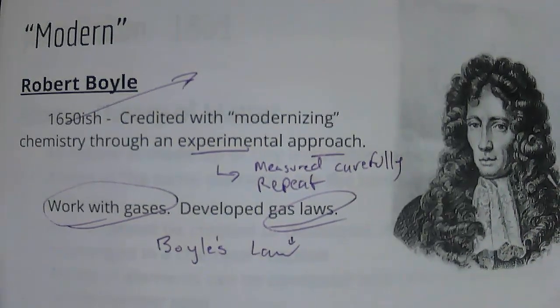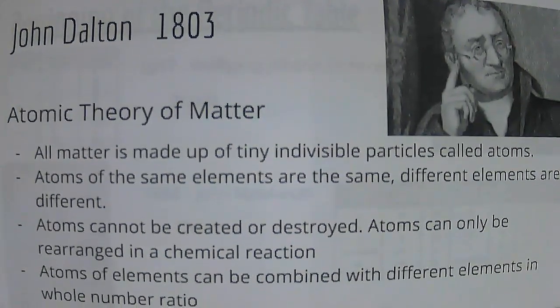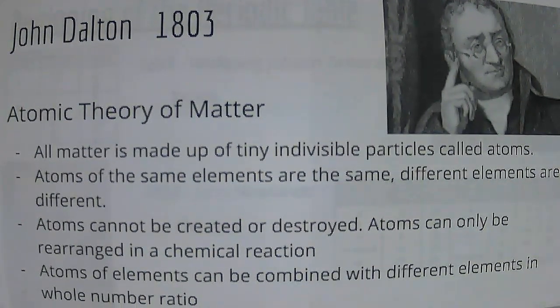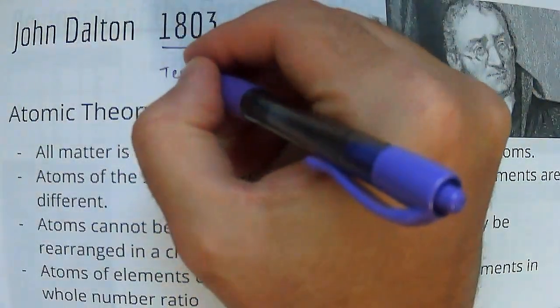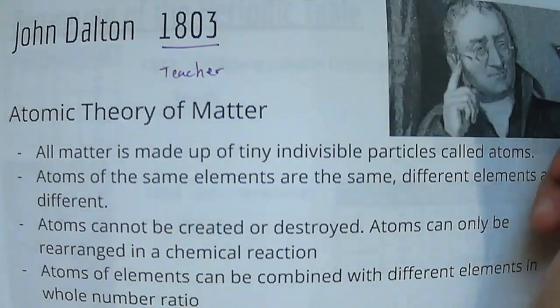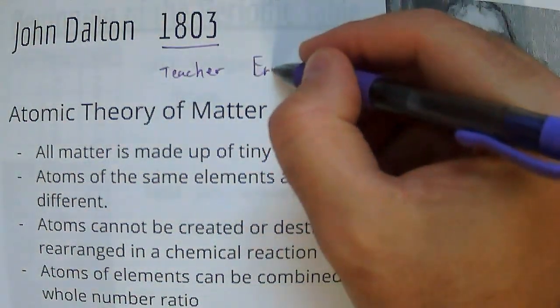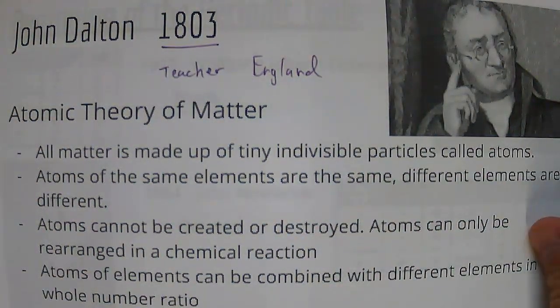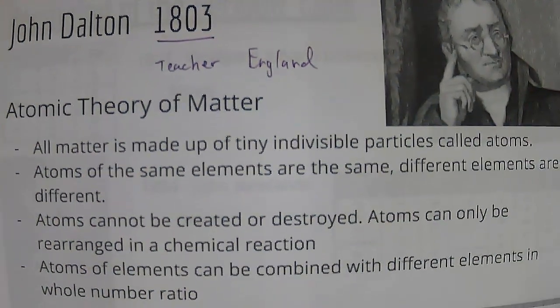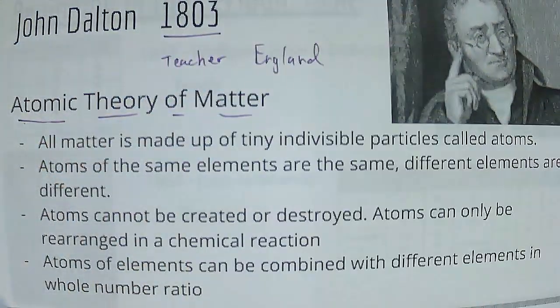And notice we haven't gotten to the periodic table yet. Before we get to the periodic table, we have to talk about John Dalton. John Dalton in 1803, this guy's a teacher, okay? Not a college professor, he's a teacher, okay? He's in England. And he decided that, or not decided, but during his research, he realized that the atomic theory of matter is where it is.